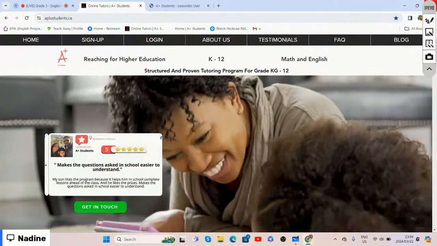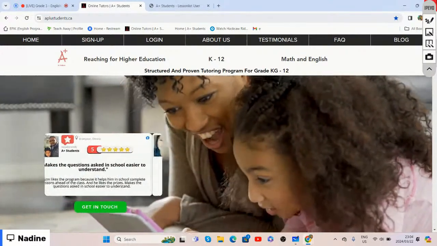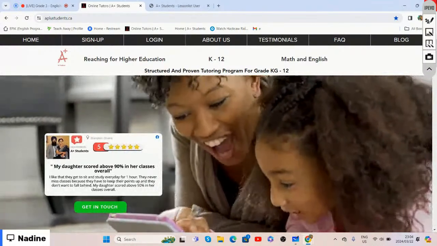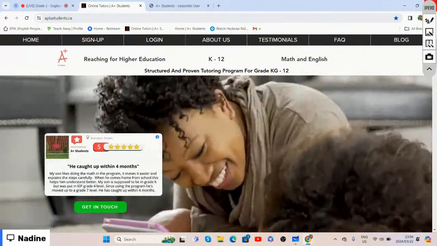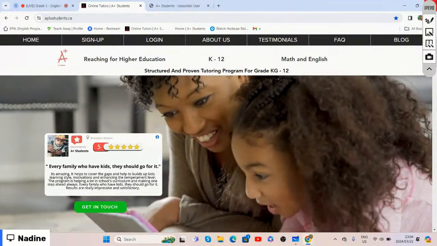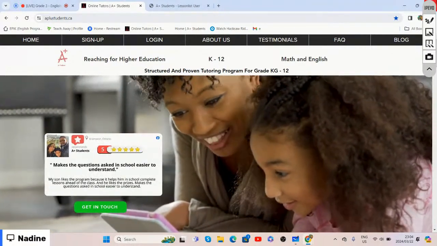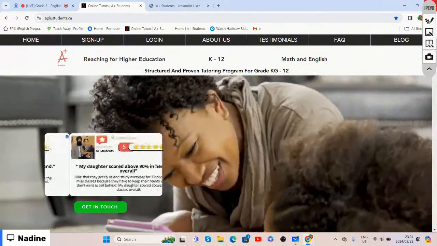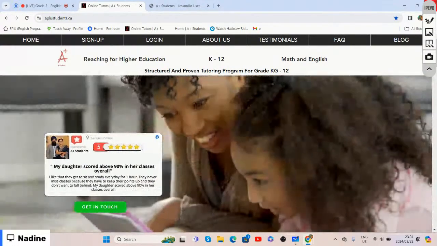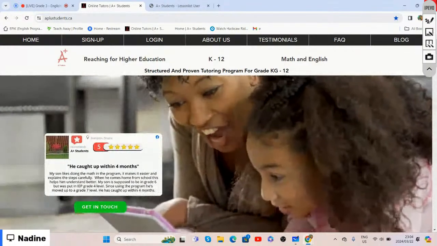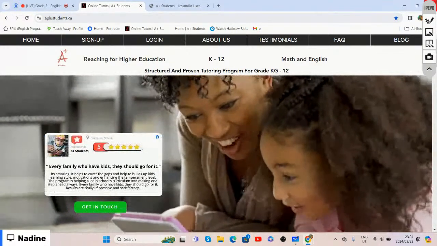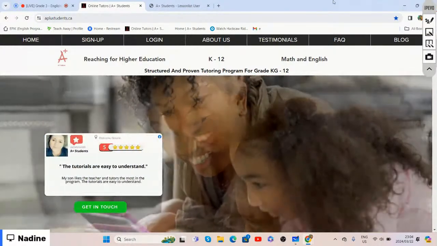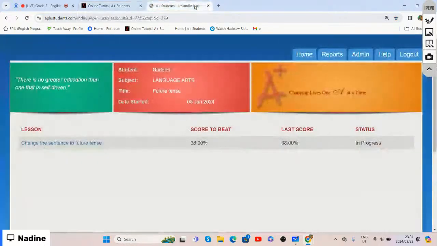Once we've logged on with our username as well as our password, then we're going to go to English Language Arts, grade 3. Once you've gone there, we're going to scroll down until we get to the chapter of future tense.